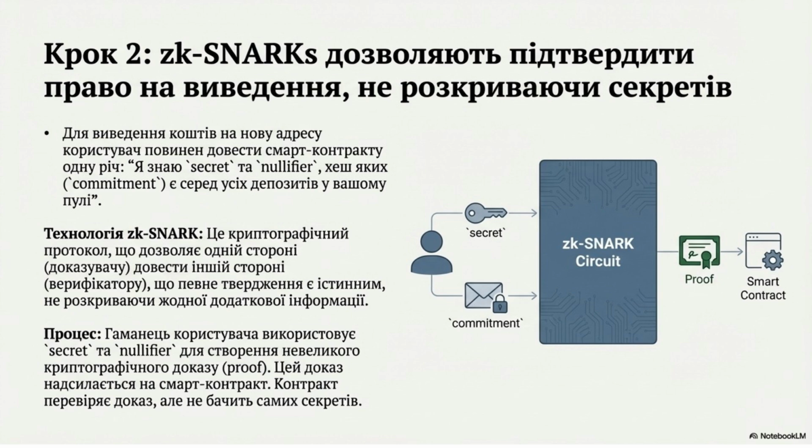Step 2 uses ZK-SNARKs to confirm the right to withdraw without revealing secrets. To withdraw, the user must prove to the smart contract, "I know the secret and nullifier from a commitment in the list." This is achieved using a cryptographic proof without exposing any additional information.